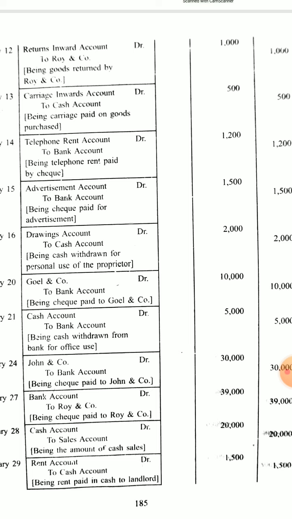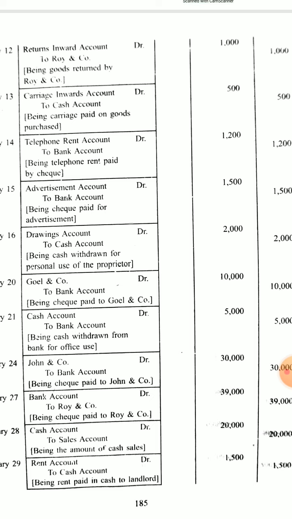So advertisement is an expense, and according to the nominal account rule it will be debited. And bank, again, if we are paying by check, we will always credit bank account. So two bank account will be there, 1500. Again, drawing, goods withdrawn by the proprietor for personal use. Now here you must understand one concept, that a proprietor is separate from his business.